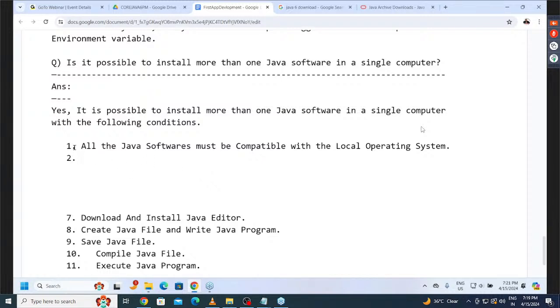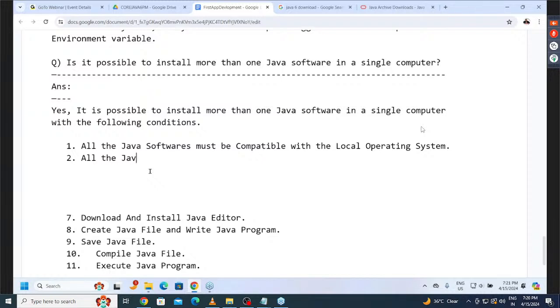What conditions here we have to follow? The very first one is, all Java softwares must be compatible with the local operating system. That is, my operating system is Windows. Only Windows-based Java softwares only we are able to install. That's one point. Next one is, observe carefully.